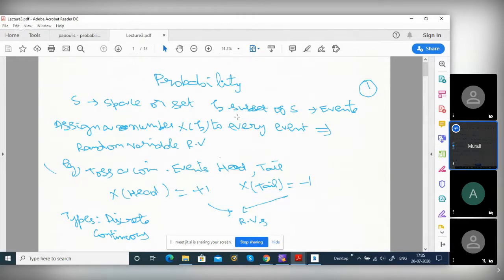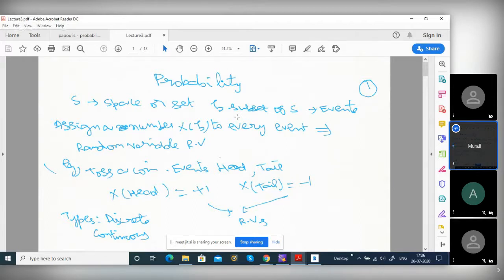So what is a random variable? For any event, we assign a number. That zeta is one event, for example, getting the number 4 while rolling a die. So we assign one number, x of zeta. For example, 10 times that number, 1 to 6. Suppose 4, then 10 times 4 is 40. So the 40 is a random variable.